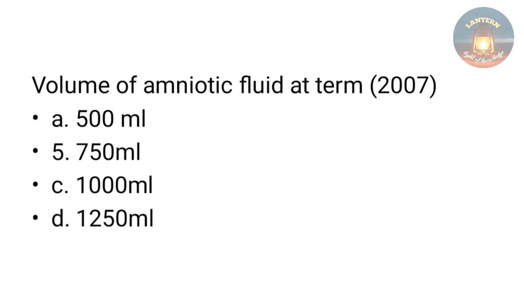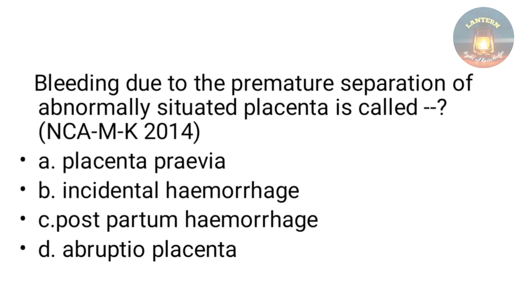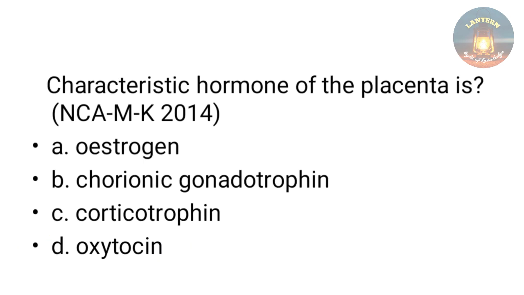Volume of amniotic fluid at term is 500 ml, 750 ml, 1000 ml, 1250 ml. Answer is 1000 ml. Maternal blood serum is examined for alpha fetoprotein to detect inborn errors of metabolism, spina bifida, Rh hemolytic disease, hemophilia. The answer is spina bifida. Bleeding due to premature separation of abnormally situated placenta is called placenta previa, incidental hemorrhage, postpartum hemorrhage, abruptio placenta. The answer is abruptio placenta.